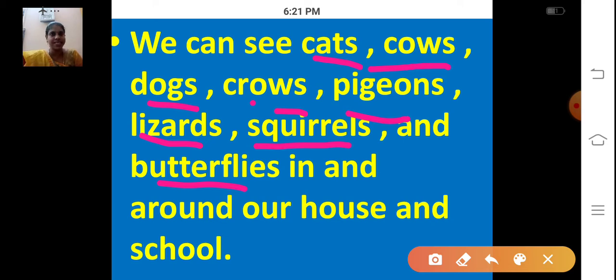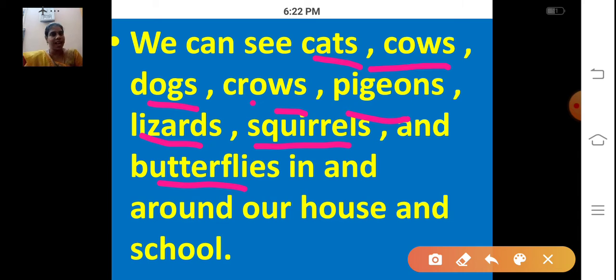L-I-Z-A-R-D-S, lizards. Squirrels. Have you seen squirrels? Yes, on the branches of the trees, right? S-Q-U-I-R-R-E-L-S, and butterflies. We can see colorful butterflies, right? Butterflies in and around our house and school.